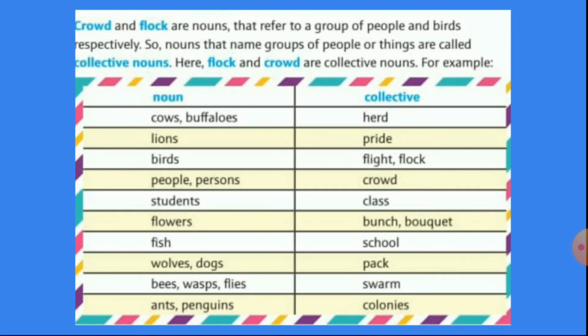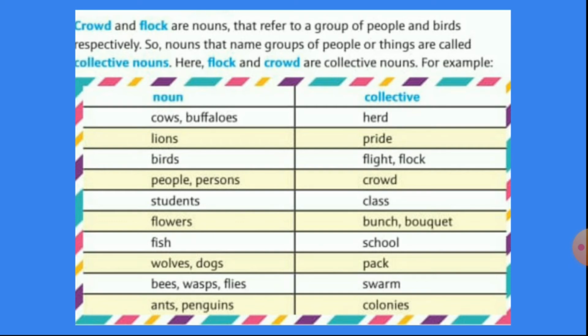Here some nouns are given, and the collective nouns which can be used for them are given in the second part. Please see, if there are cows or buffaloes, we can use herd. If there are more lions, we can use pride, a pride of lions.